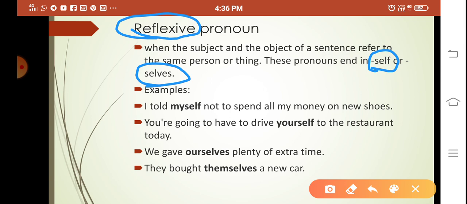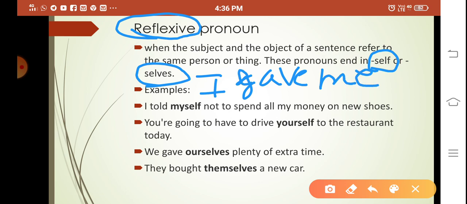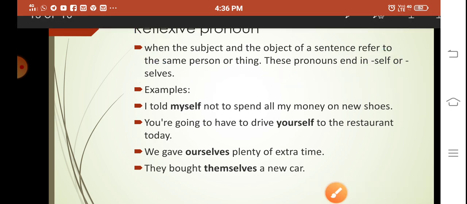Reflexive pronoun, we'll see. When the subject and the object are talking about the same person. I gave me. If you use this without any reflexive pronoun, then it is meaningless. So you have to use I gave myself. You have to use this after the object. I told myself not to spend all my money on shoes. So you told yourself. It means there is no other person. It is you who is talking to yourself.